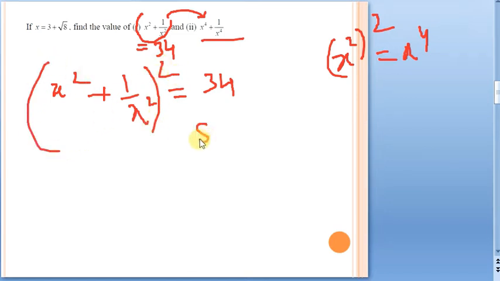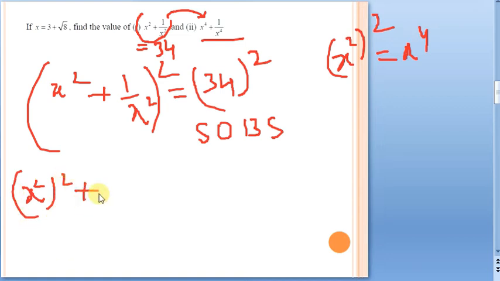So what I am doing? Squaring on both sides. SOBS. Okay? It is going to be 34 square. Now see here, it is again of the form a plus b whole square, where our a is x square and b is 1 by x square. So a square, that means x square whole square